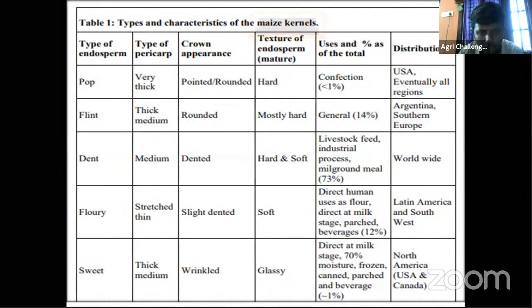Uses of this one is direct at milk stage, direct consumption, table purpose. 75% moisture is there in sweet corn during the harvest time for consumption purpose. Then forage, canned, purchased, and beverage purpose, all those things. Then distribution, North America, USA, Canada, and now sweet corn is cultivating in most of the countries.